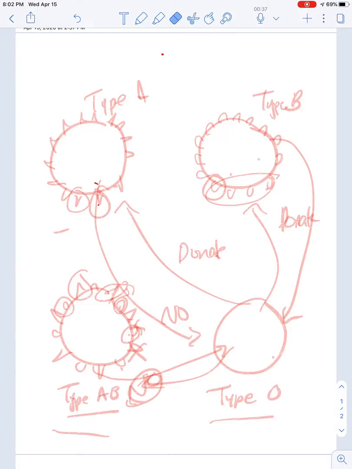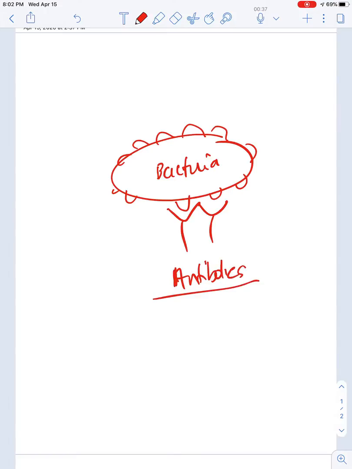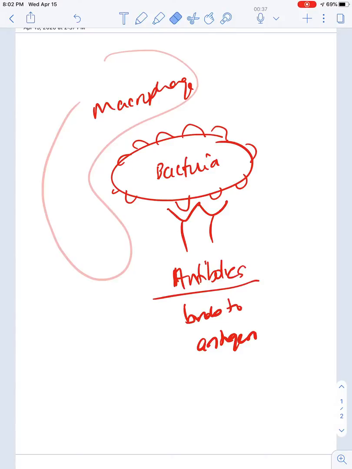And so you should remember, if you have a bacteria, right? So here is a bacteria. And the bacteria has these antigens on it. There's the bacteria. The antibody will bind to the bacteria and will basically immobilize it and make the bacteria not able to move, and so therefore the macrophage can eat the bacteria, right? And the bacteria is then eliminated, right? So an antibody binds to an antigen. Okay, so that's from the immunity lesson.